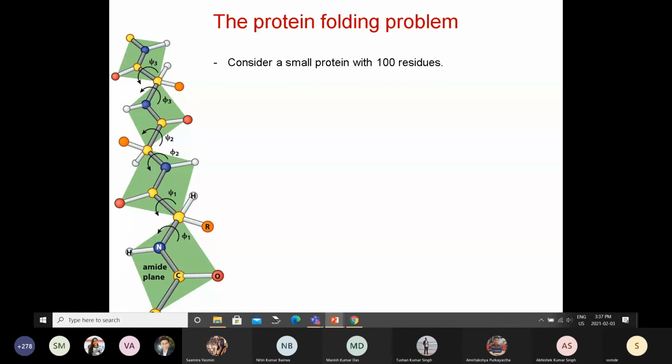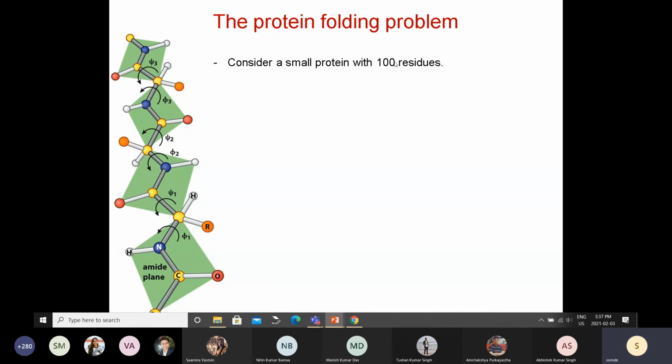If you think of the Ramachandran plot, all sorts of phi and psi torsion angles are possible. Now if we simplify the calculation by assuming that for each amino acid there are only 3 combinations of phi and psi torsion angles possible, then for the first amino acid there will be 3, for the second amino acid another 3, for the third another 3, and so on and so forth, right?